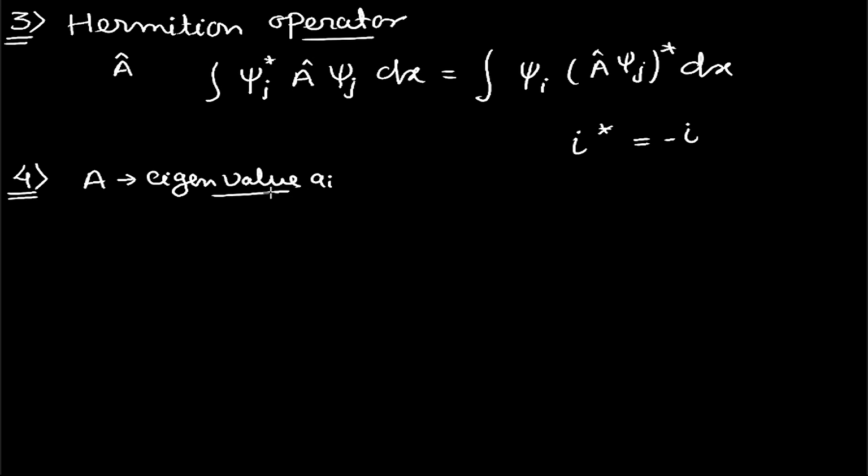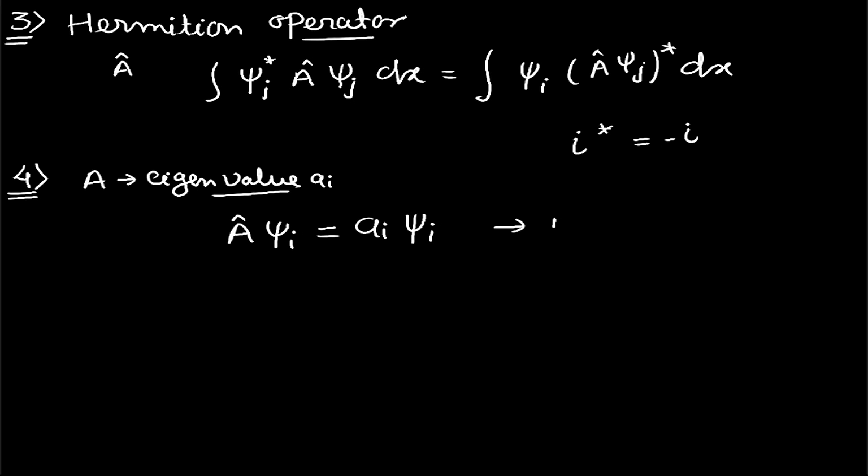In the operator equation, suppose A cap is our operator and psi i is the wave function of a quantum mechanical system, then if the solution gives a i into psi i, this whole equation is referred to as the eigenvalue equation.